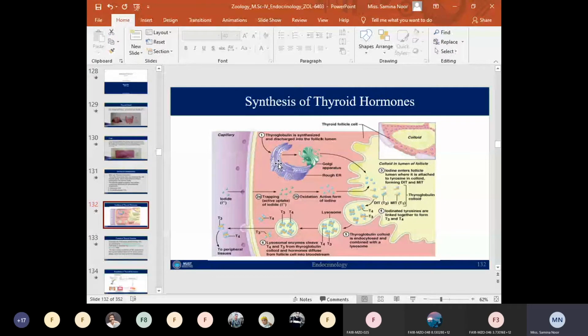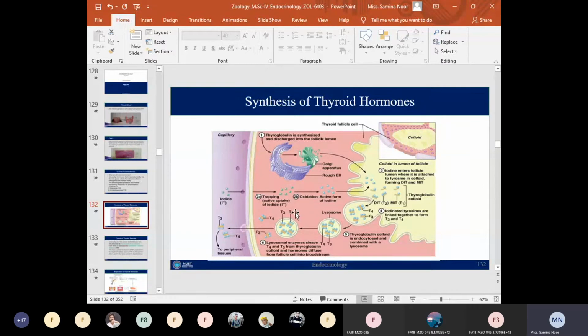The first step in the synthesis of the thyroid hormone is the synthesis of thyroglobulin, which is a glycoprotein. This thyroglobulin is synthesized within the lumen of the follicular cells, and after its synthesis it is transported from the lumen of the follicular cells to the region known as colloid.